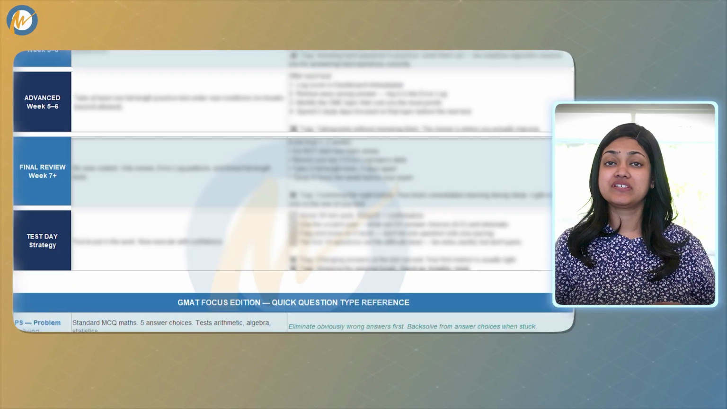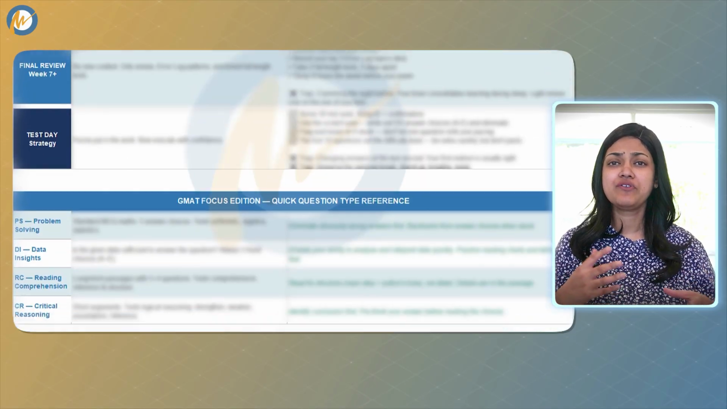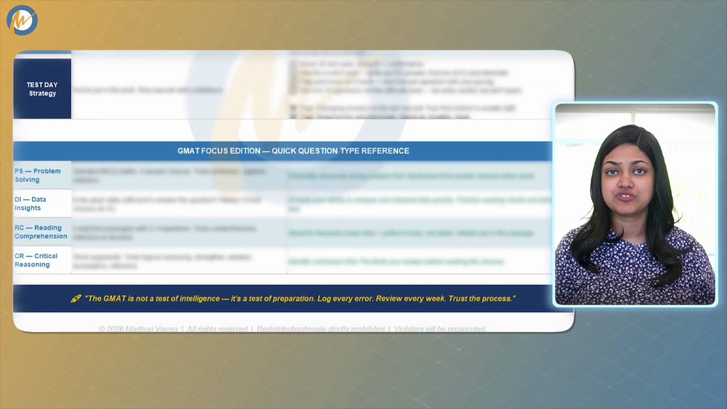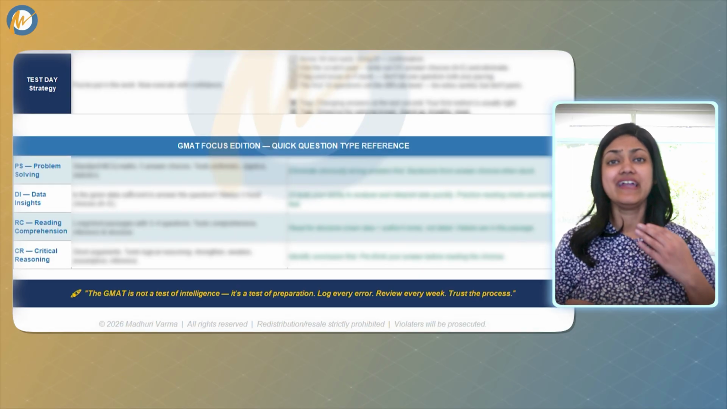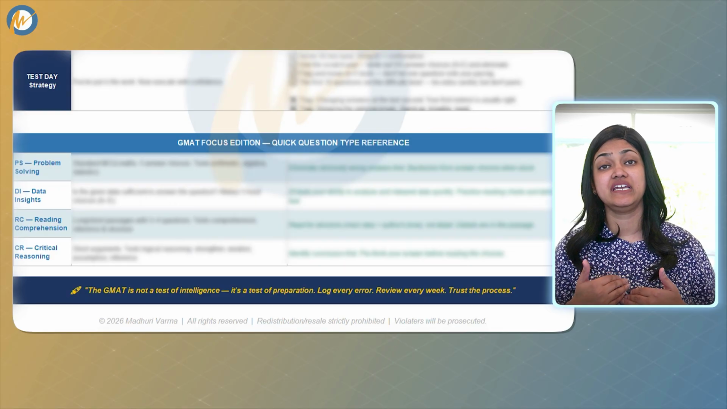There is also a quick reference card for each question type because knowing what a question is testing and how to approach it before you even start solving is half the battle won. Everything in there is based on my own prep journey and a decade of teaching GMAT to students just like you. So whether you are feeling confident or hitting a rough patch, the Study Buddy tips sheet has your back.